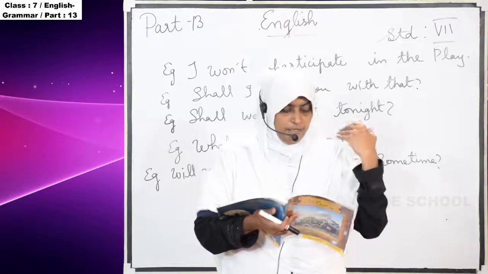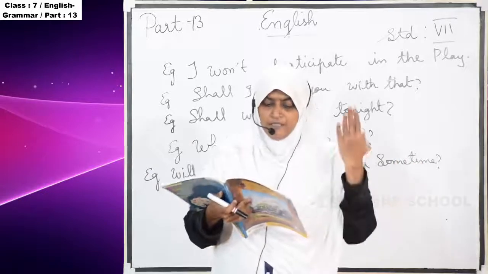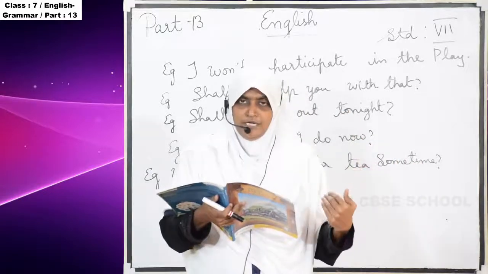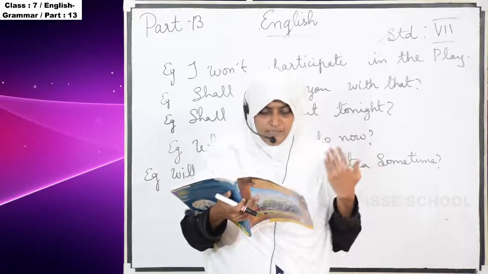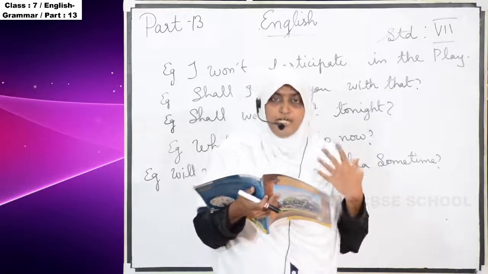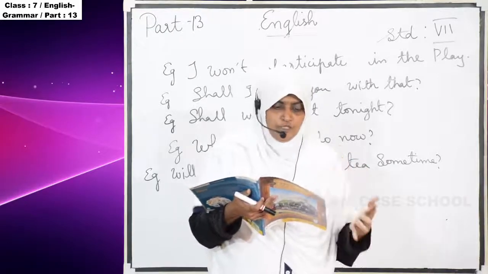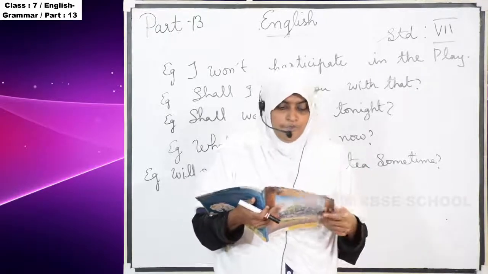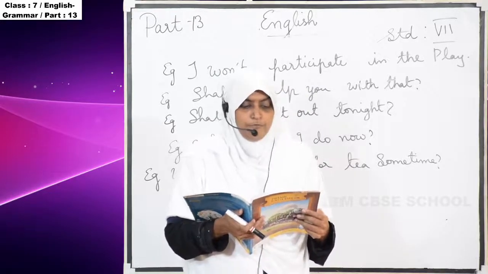And there are so many examples I taught you. What is the first example? The train will arrive in an hour. Next one is we will start immediately. And then we can use will and shall to form the question also. So I hope you all understand this chapter, simple future.